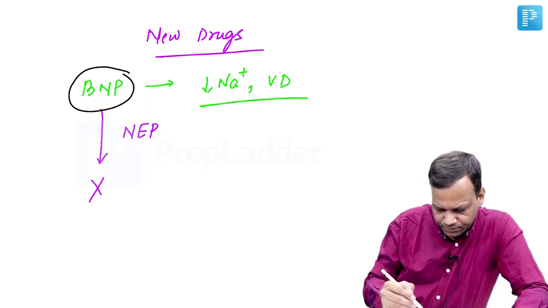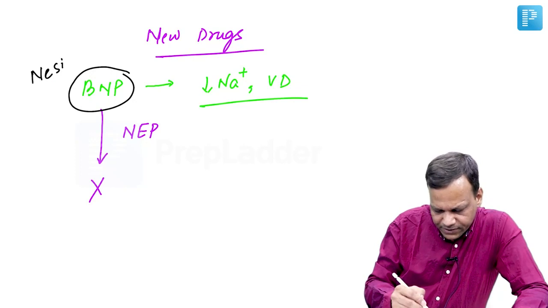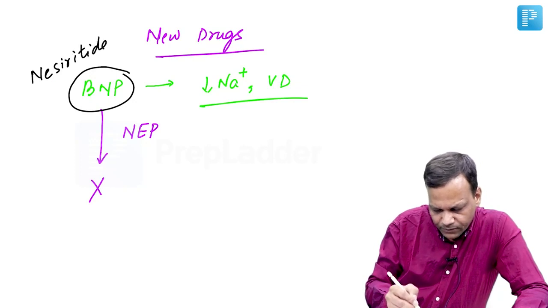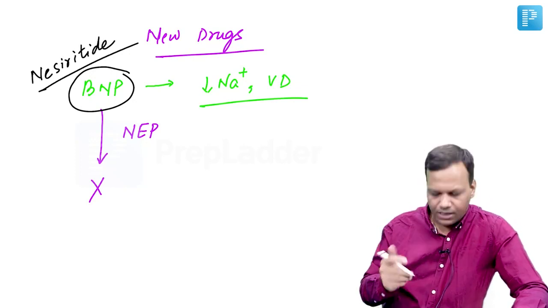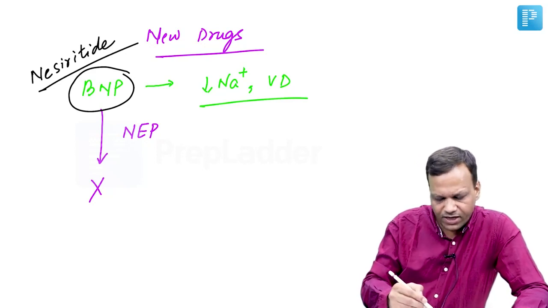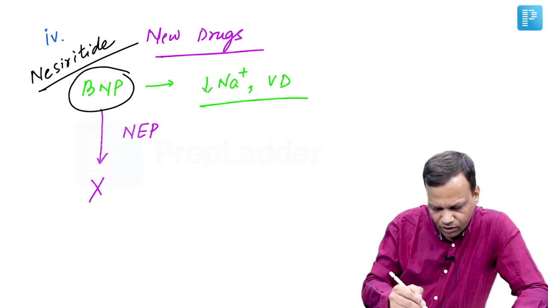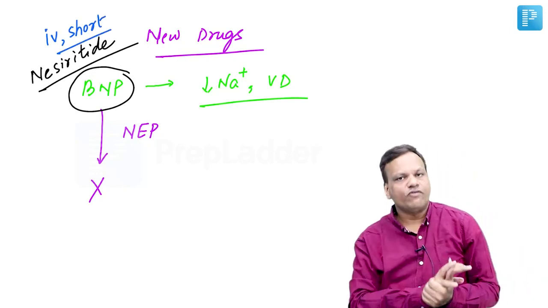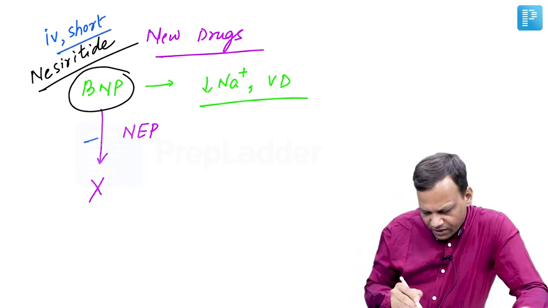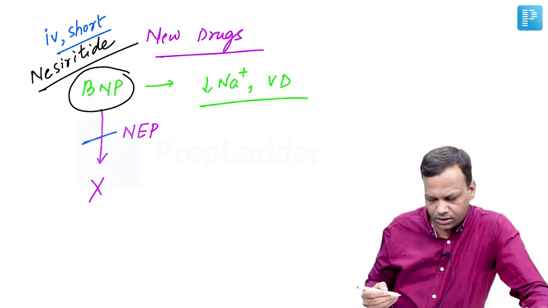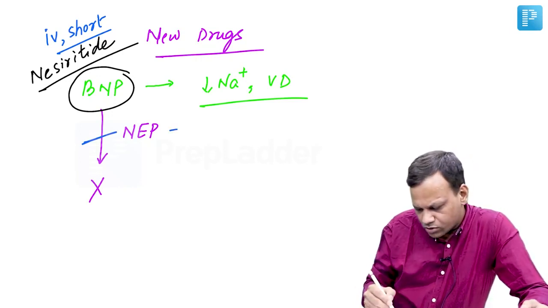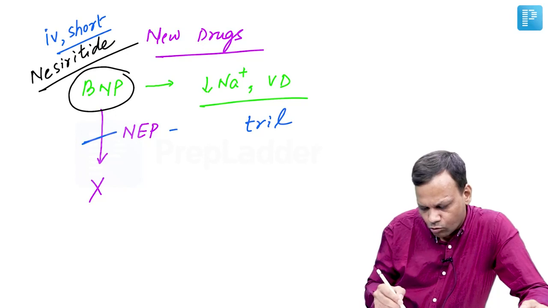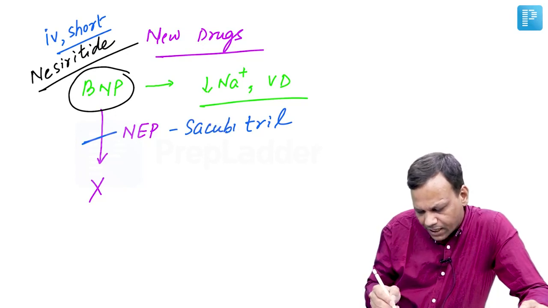The drug is nesiritide. This is recombinant BNP. Problem with nesiritide, number one, it is given IV, not effective orally, and second, it is very short acting. So it is suitable only for acute CHF. Second, we can give a NEP inhibitor or neprilysin inhibitor, a drug whose name ends with trill, like sacubitril, that can be used for